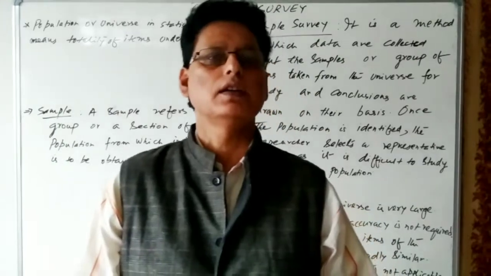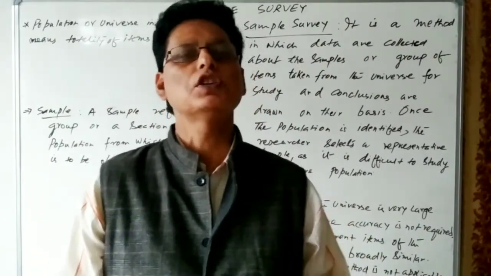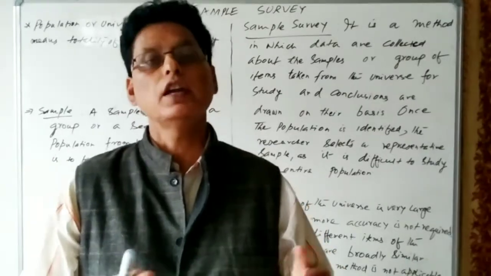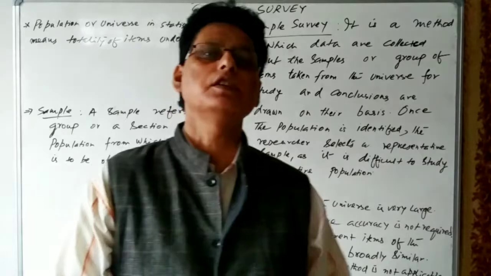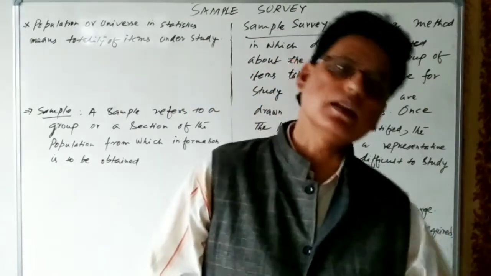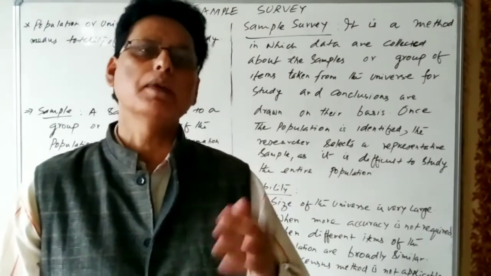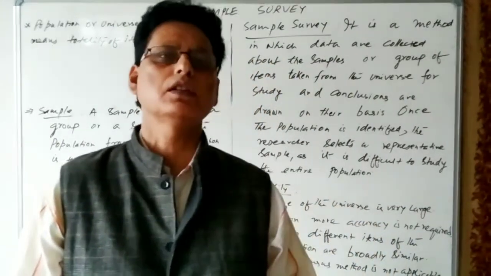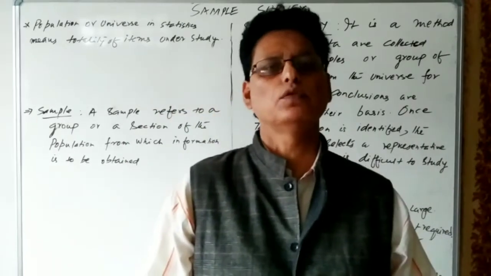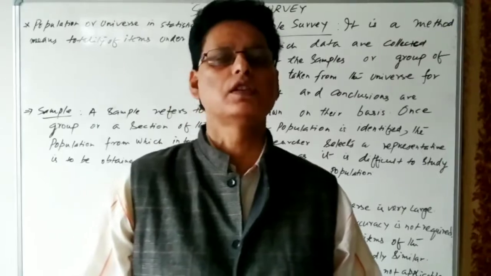We have seen that the census method is a method in which each and every element of the universe is studied, whereas there is another method, and that method is known as the sample method. The sample method is a very common and very useful method, and it is widely used.